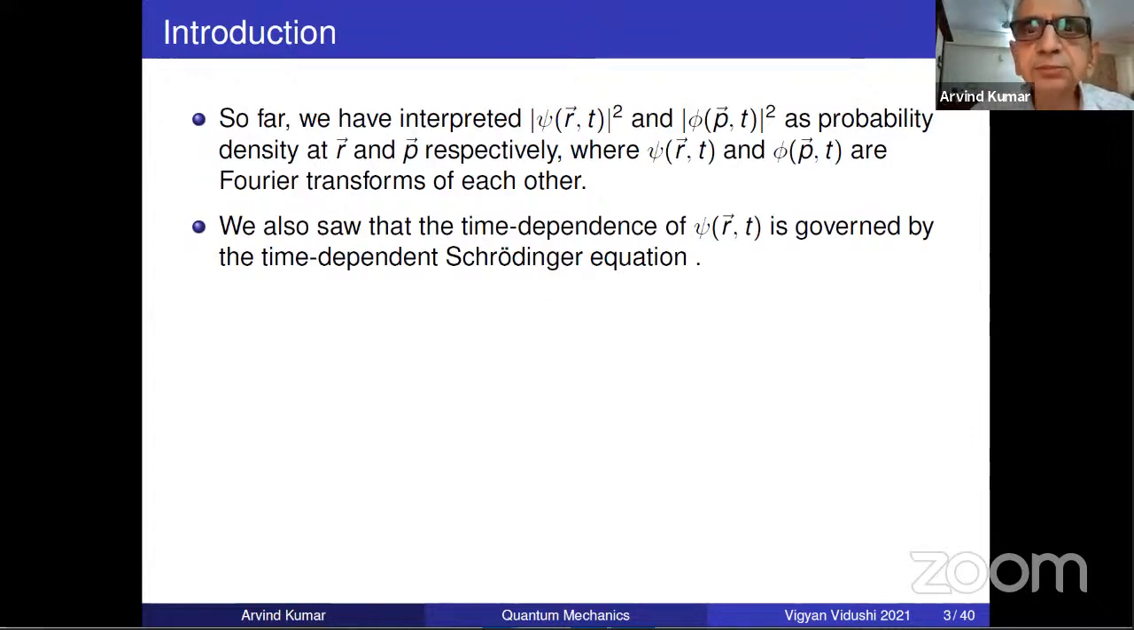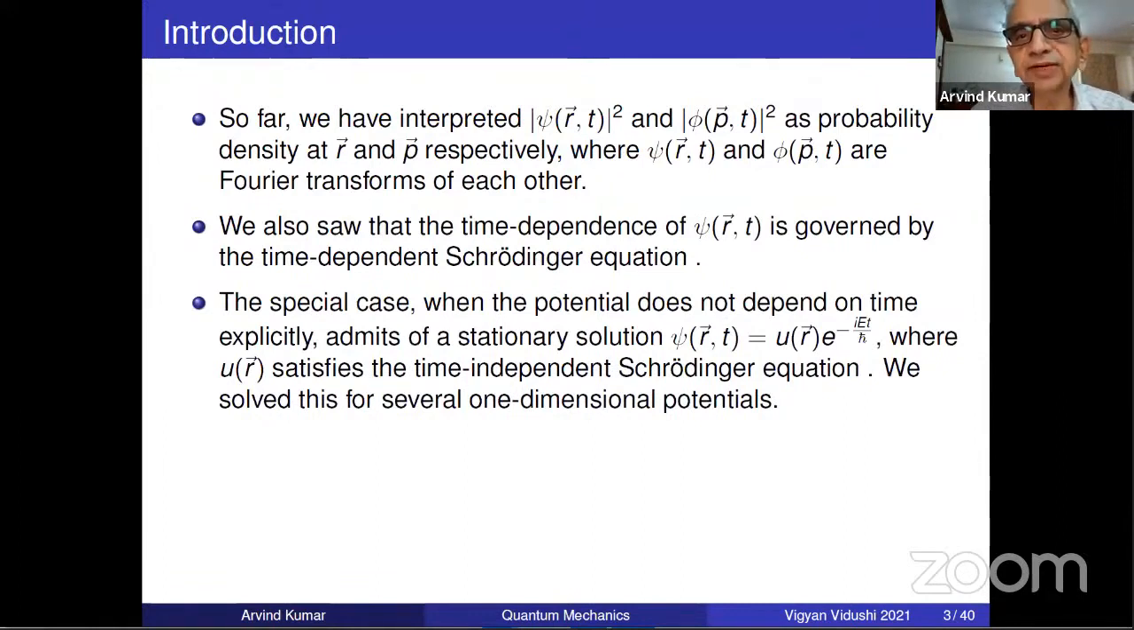Then we did some discussion about the time dependence, Schrodinger equation. In the last 2 lectures, we did as a special case when potential does not depend on time. It admits of stationary solution of this kind, and where U(R) satisfies the time independent Schrodinger equation. And I think in the last 2 lectures, because of its great importance, we solved it for several problems for one-dimensional case, because that case brings out the quantum features besides being simple to handle.